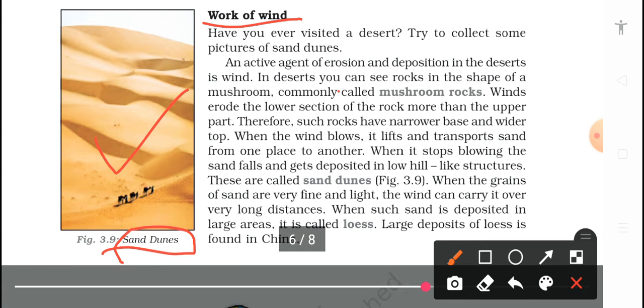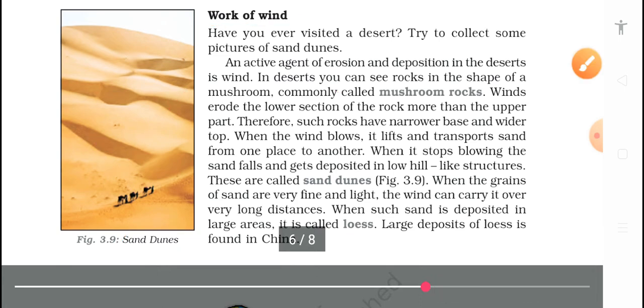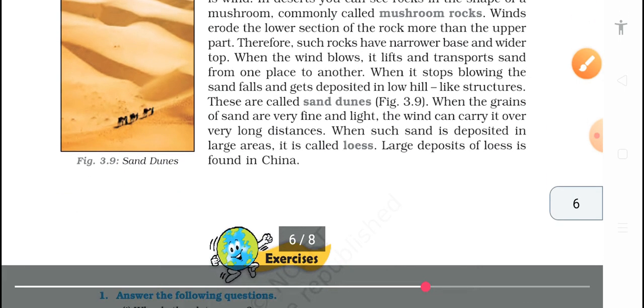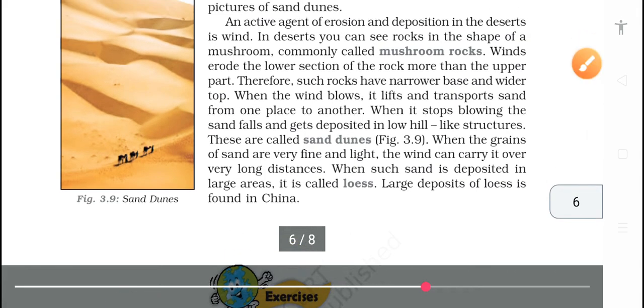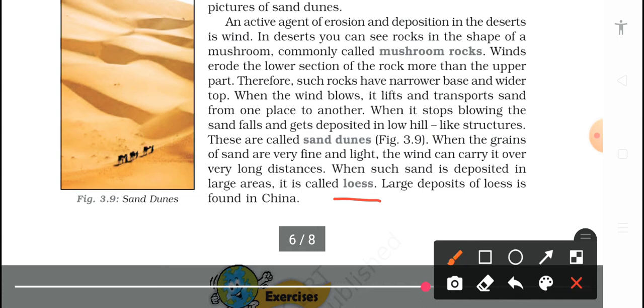So this is well-settled sand, and this will be called a sand dune. When sand is deposited over a very large area, it is called loess. A large deposit of loess is found in China. So remember this loess, the world's largest is found in China. So that's much for today.